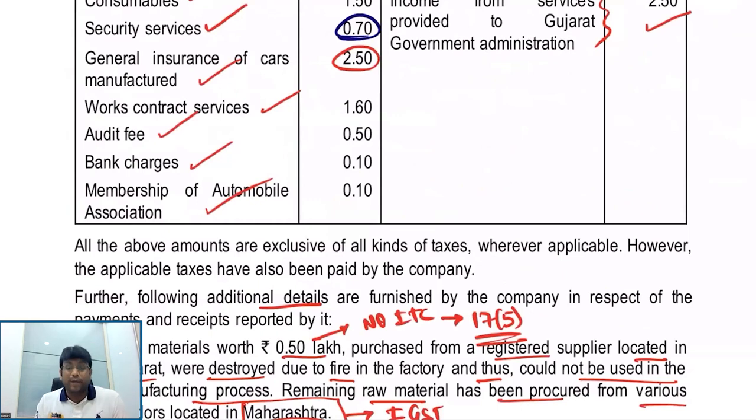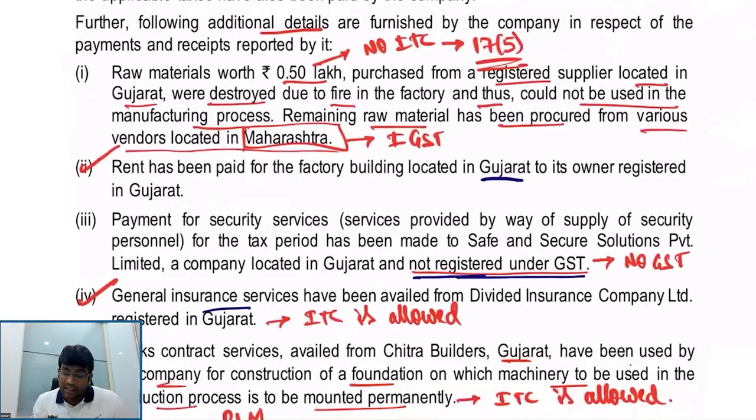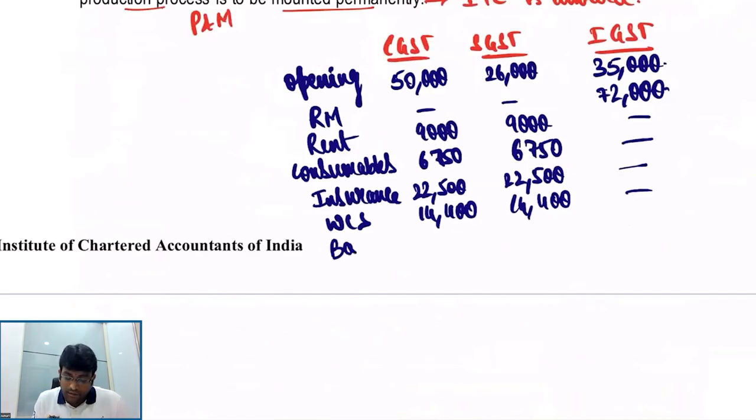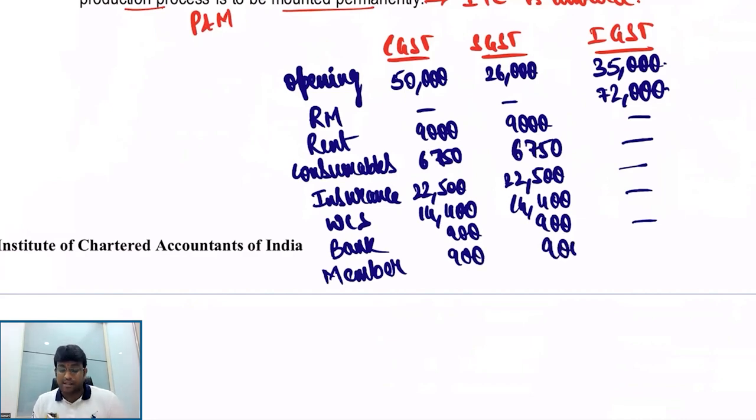Then, what else? Audit fees, no credit because there is no IRN on the invoice. Bank charges, I will take 10,000 at 9%, 9%, so 900, 900. Membership also, I will take 10,000 at 9%, 9%, so 900, 900. That's it. So getting my point, my dear friends, everybody?